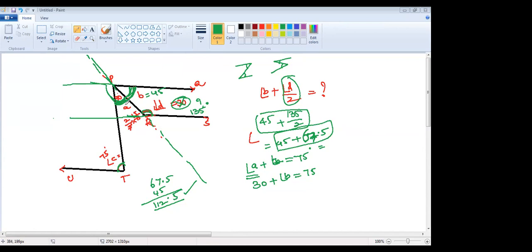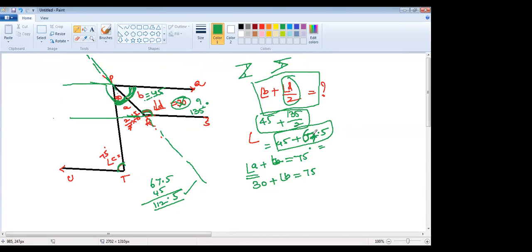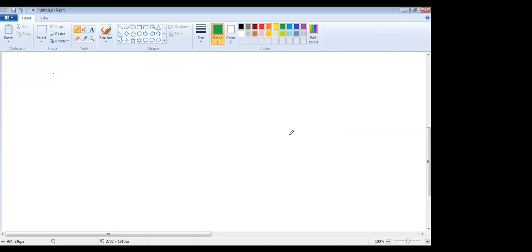Yes, ma'am. So obviously B value is 45. If B is 45, the co-interior angles make 180, supplementary. So B plus D together is 180. So angle D is equal to 135. But in our question, they're asking to find half of D. Half of this, 135 by 2, we got 67.5. Exactly correct. Understood, Raghav? Yes, ma'am. Now I understood. Thank you.